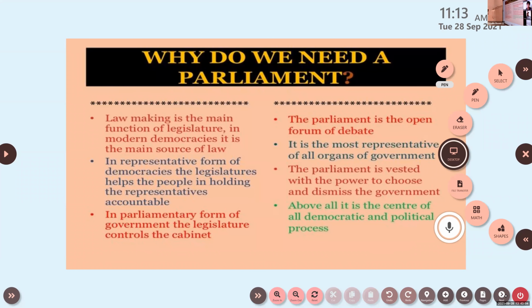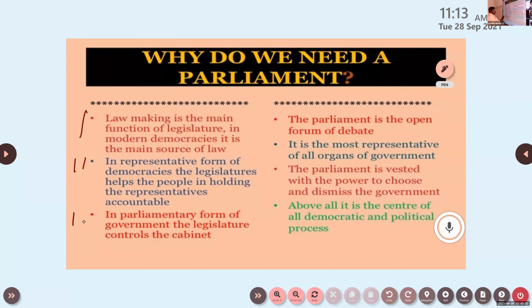The first thing we learned in class is why we need a parliament, and what the importance of parliament is. All the notes are there with you. One more time, just observe it clearly. Amal Roshan, please read that. Can you see the screen properly? Sir, which one? The first one. You can see here, 1, 2, 3, 4, lawmaking, 5, 6, and 7.